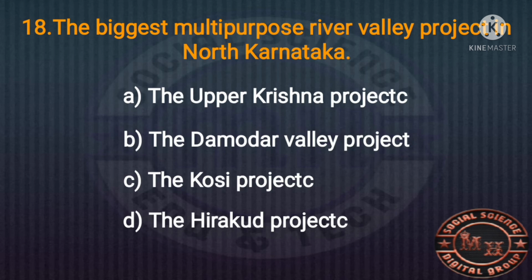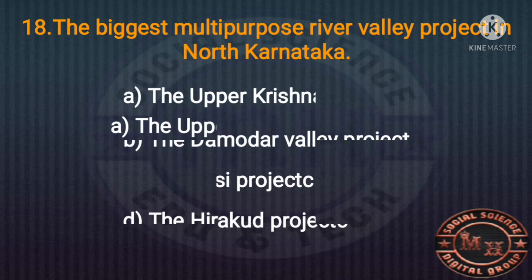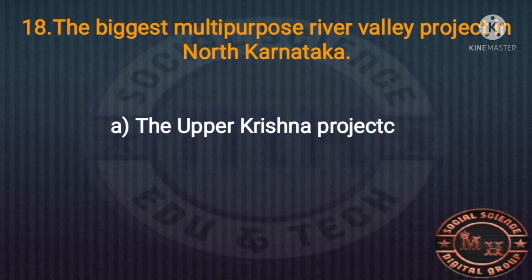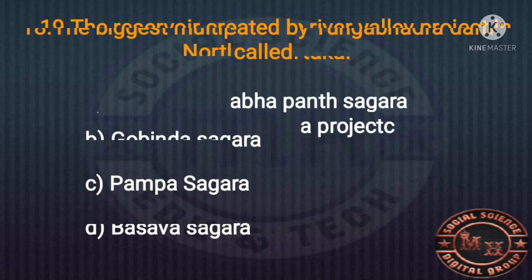The 18th MCQ. The biggest multi-purpose river valley project in North Karnataka. This is related to Karnataka. The options: the Upper Krishna project, the Damodar Valley project, the Kosi project and the Hirakud project. Which is the right answer? The right answer is the Upper Krishna project.